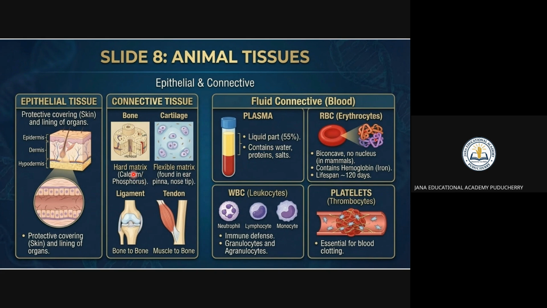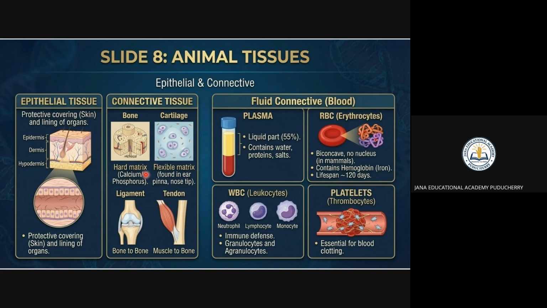Bone is the hard matrix. Cartilage is the flexible matrix. You can see your ear part is flexible, and your nose tip is also flexible. If you touch it, it is not so hard. So that is the flexible matrix, which is cartilage. The cartilage tissue is found in the ear, nose tip, or pinna. This might be asked in the examination.